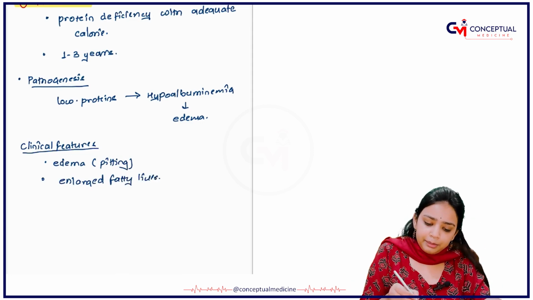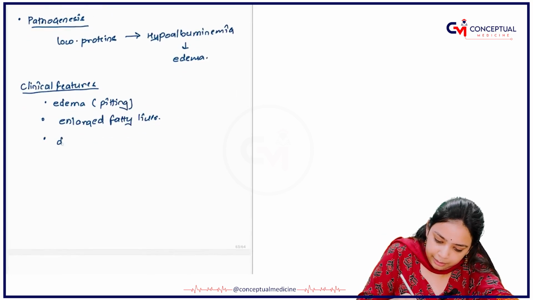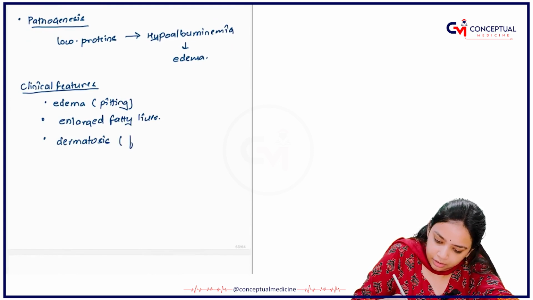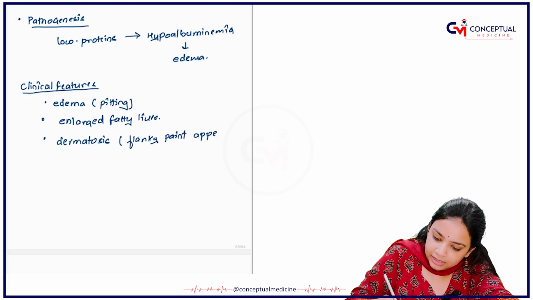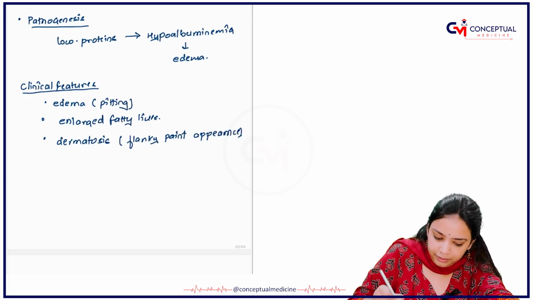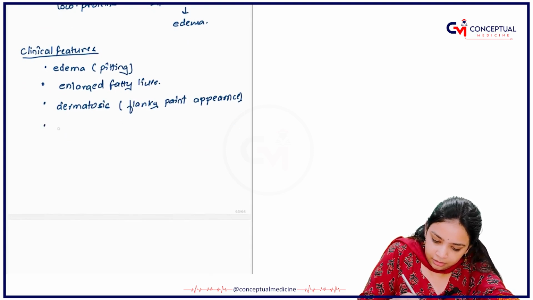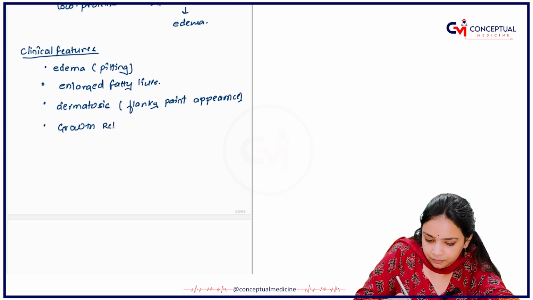And there you are able to see the dermatosis. What is dermatosis? Dermatosis is basically a flaky paint appearance, right? Next, you will have the growth retardation.